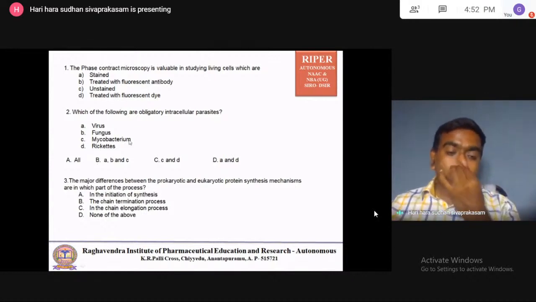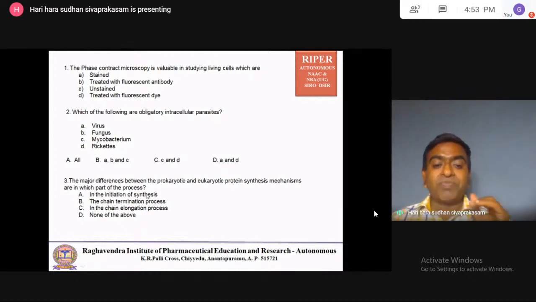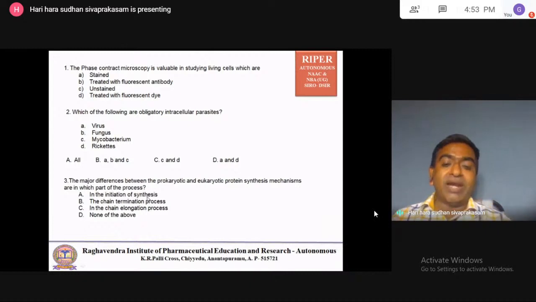Then another question: the major difference between prokaryotic and eukaryotic protein synthesis mechanisms is in which part of the process? In the initiation of synthesis, the chain termination process, the chain elongation process, or none of the above. I told that in prokaryotes the first amino acid added in the protein is formyl methionine.